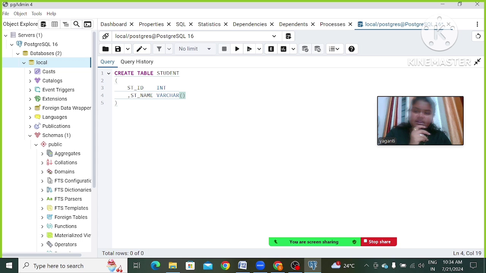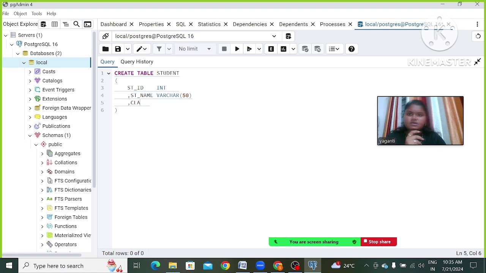For the first column we have student ID, right? Student ID column. So here I am taking the student ID column, with column name and data type, right? Data type I am going to give int. I have created one column. Next, second column. For that, we have to use a comma. Next column, what do we have? Student name.